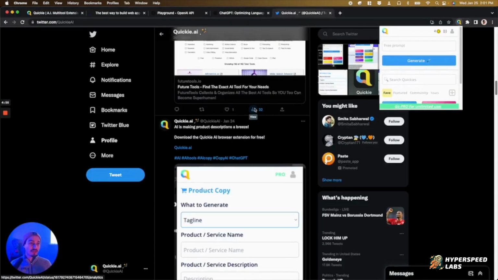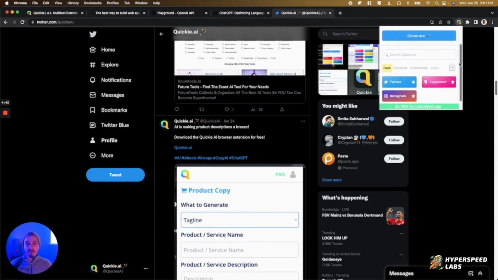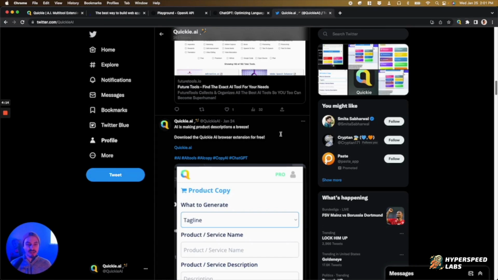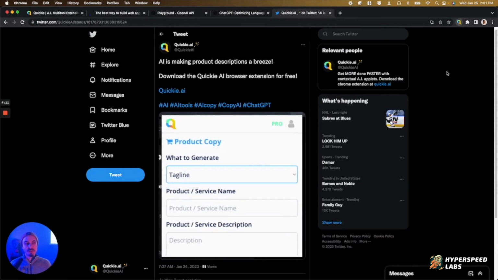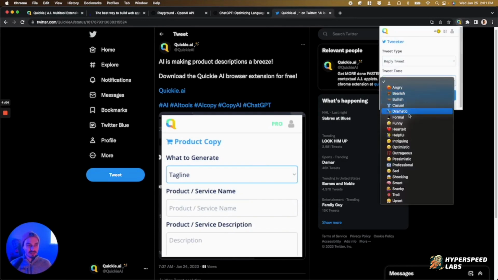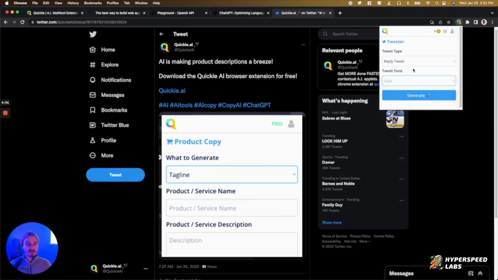We also use our own AI Chrome extension to manage our Twitter account, generate copy for our website and our ads. And it really just helps us do all kinds of administrative tasks and social media management much faster than we ever could have before. You can see here we can write page tweets, custom tweets, bio rewrites. We've also got reply tweets. So you can go to a specific tweet and then Quickie will write you a reply to that tweet. So right here, reply tweet, you just select the tone that you want and then you can generate a reply to our tweet right here. Or you can always just do a custom tweet. Tell Quickie what you want to tweet about the topic and it'll create a tweet in whatever tone you want.